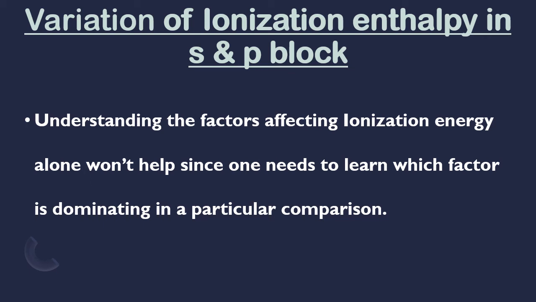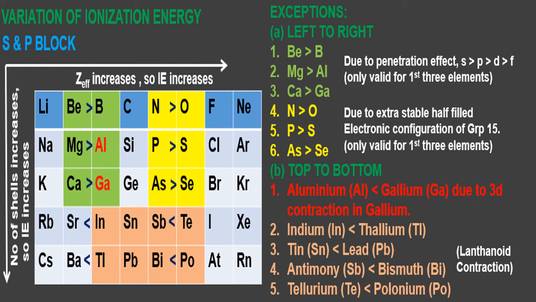Now, taking the S and P block, separate discussion. See here, this is the S block and the P block. This SP block area is studied. Arrow mark is there here. Please go through, and here are some exception cases in the period and in the group. Kindly go through. If not, you are most welcome to ask your doubts. I am here to clarify all your doubts.